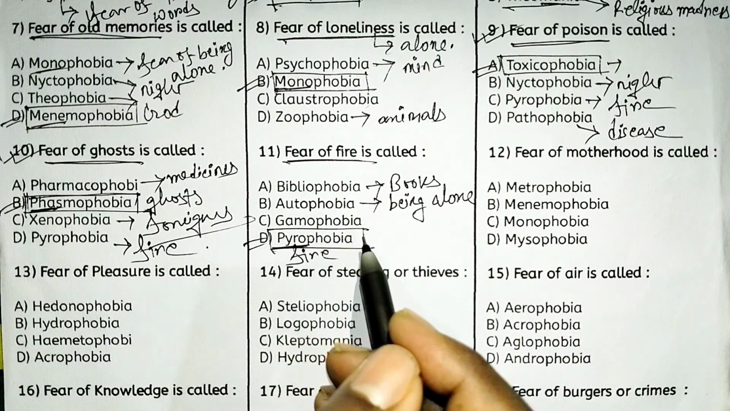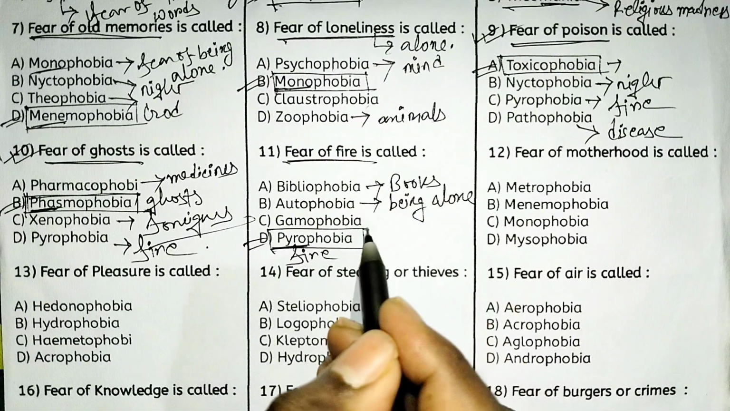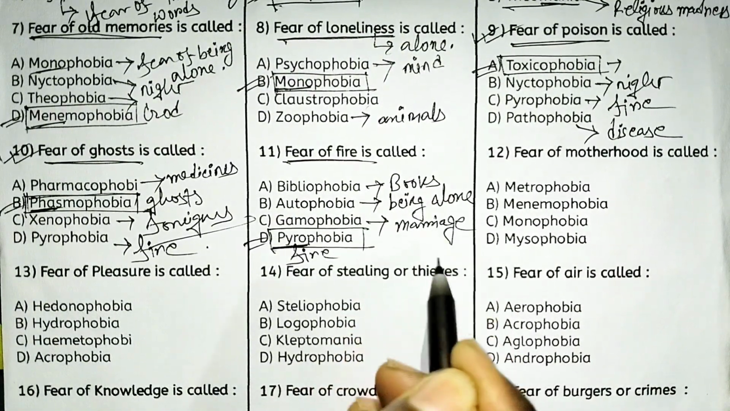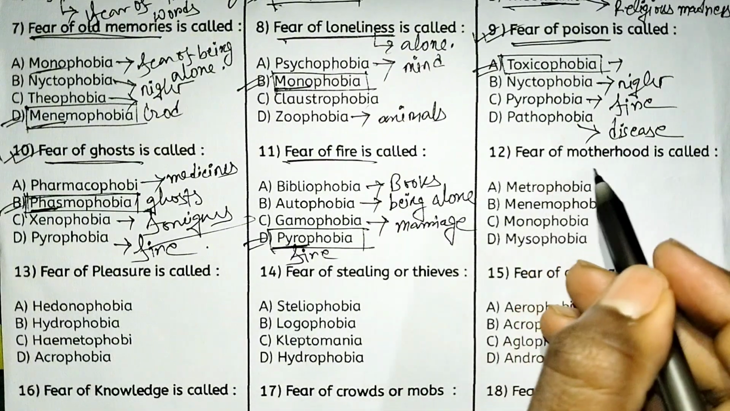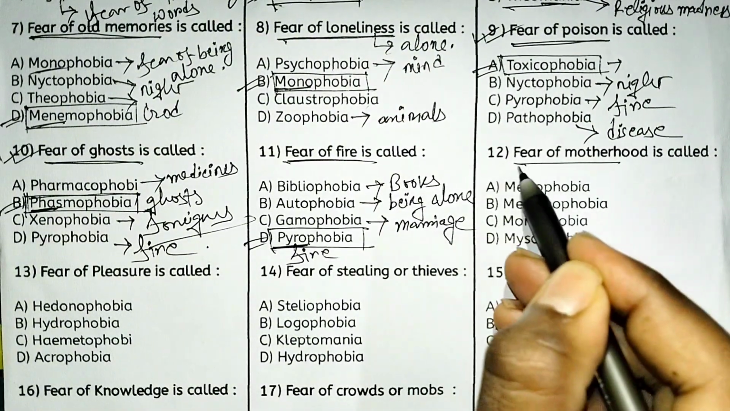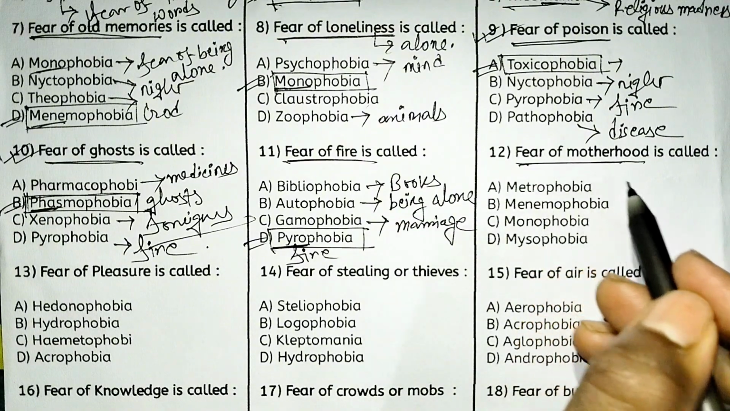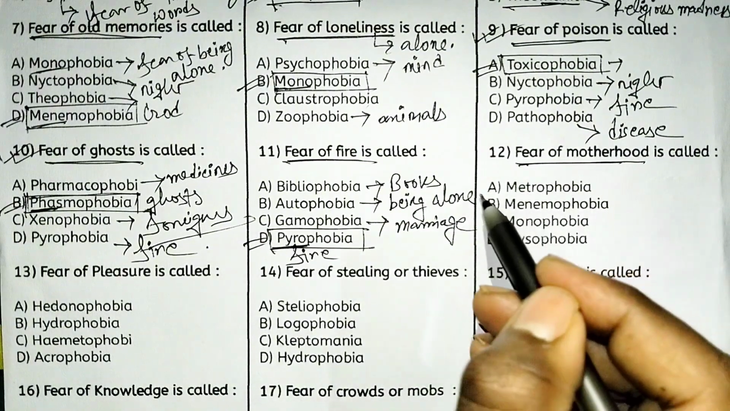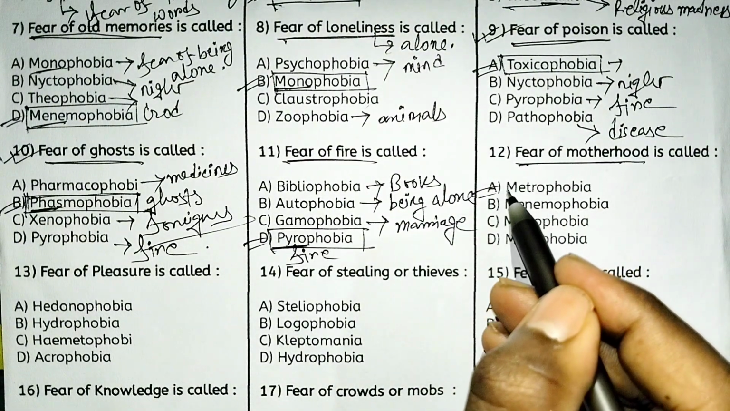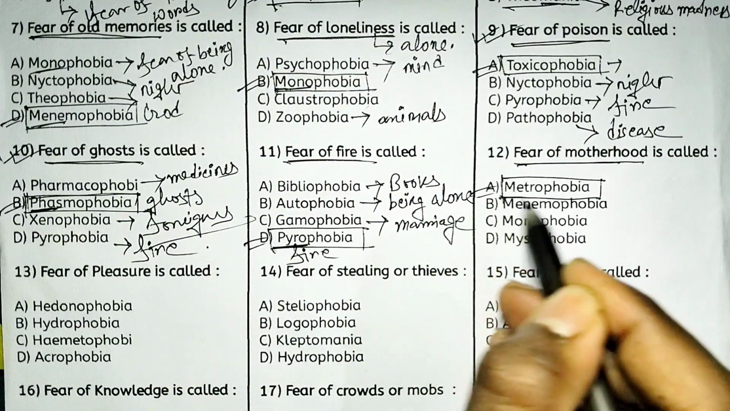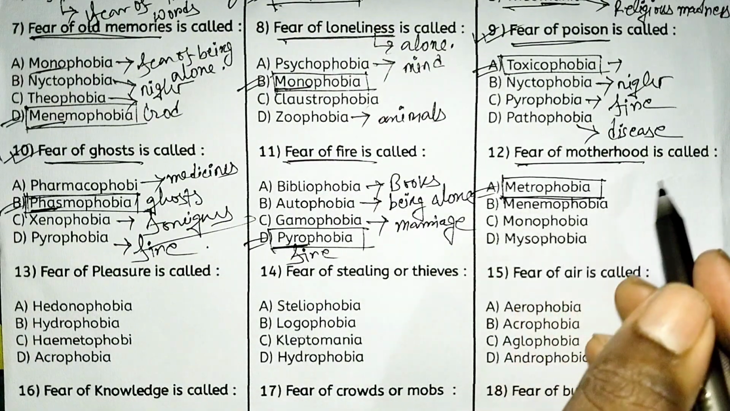And gamophobia means fear of marriage, that is gamophobia. Okay, next, fear of motherhood is called. So what is called fear of motherhood? I have covered it already. Fear of motherhood is called option A, that is metrophobia. Metro means mother, and phobia means fear of motherhood.